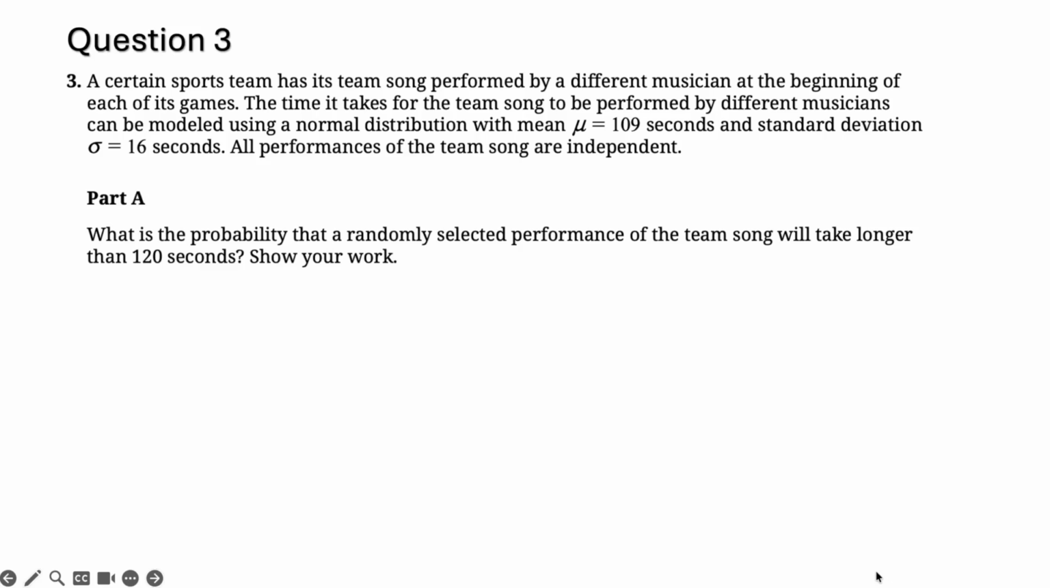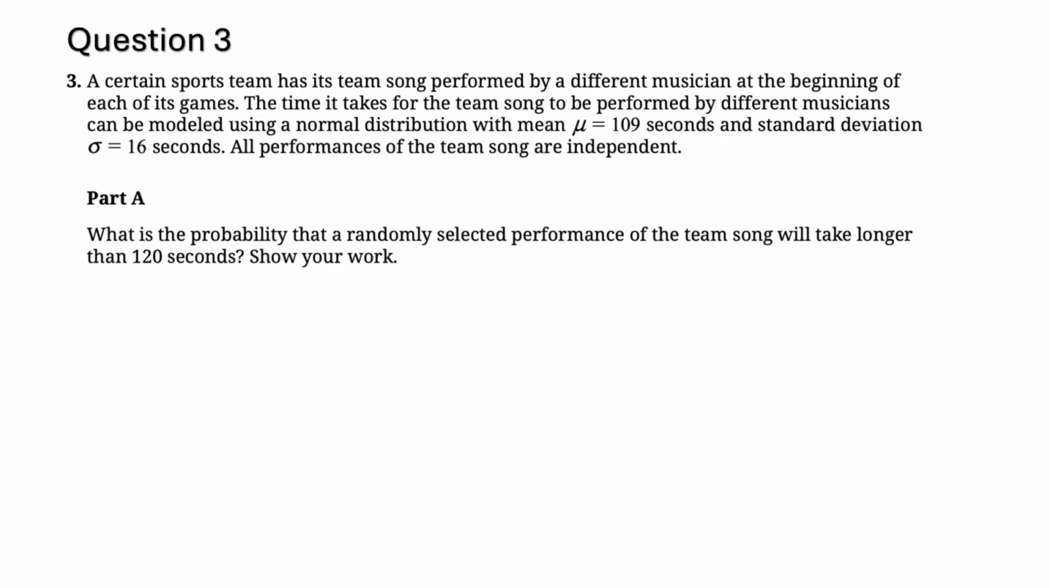Question 3. A certain sport team has its team song performed by a different musician at the beginning of each of its games. The time it takes for the team song to be performed by different musicians can be modeled using a normal distribution with mean mu equals 109 seconds and standard deviation sigma equals 16 seconds. All performances of the team songs are independent.